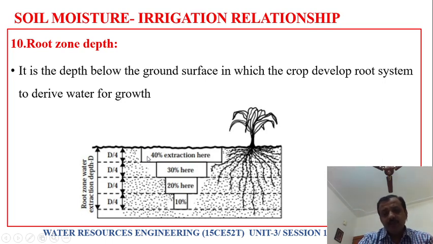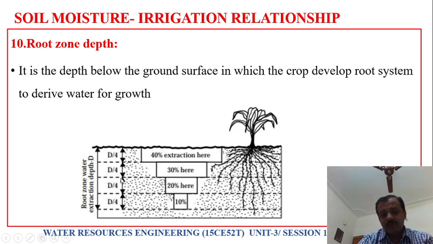If you see, 40% of extraction will be at the depth of d by 4. If d is the depth of the root zone, then in the first quarter, that is d by 4, 40% extraction will be done. In the next d by 4, 30% extraction will be done.